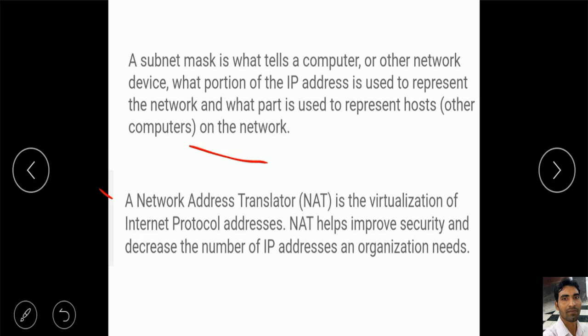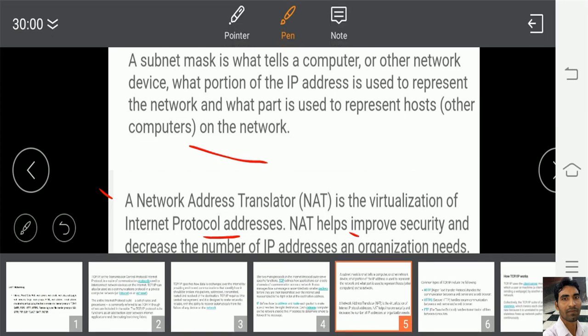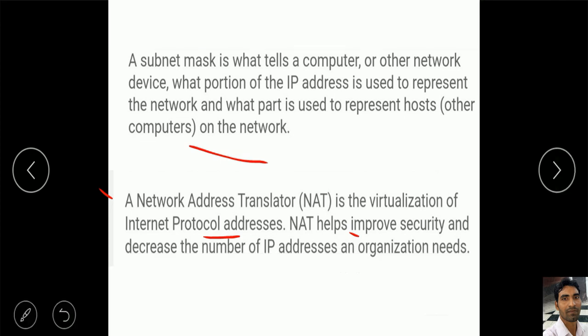A network address translator, that is NAT, is the virtualization of internet protocol addresses. Means NAT virtualizes the IP address, and it helps improve security and decrease the number of IP addresses an organization needs.